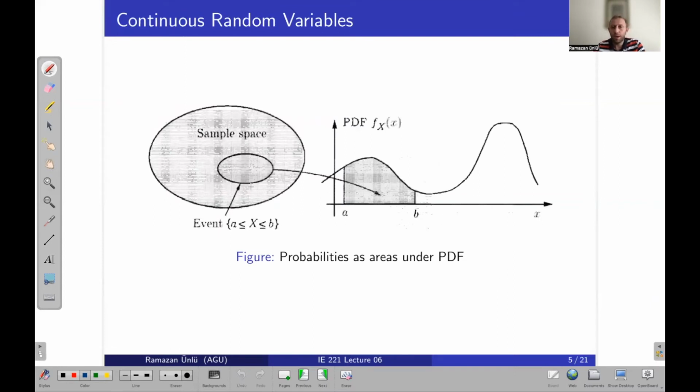So remember, what is the basis of random variables? By using random variables, we map the sample space, right?